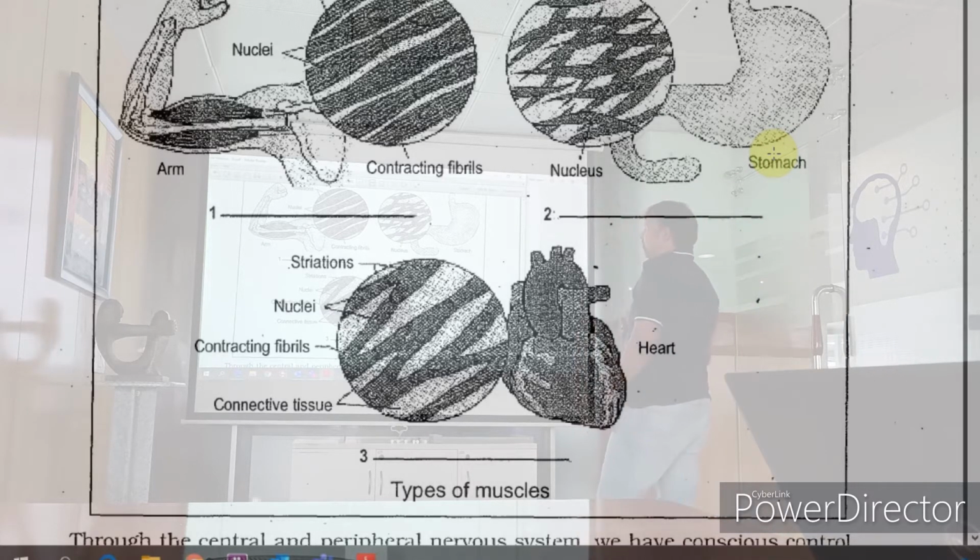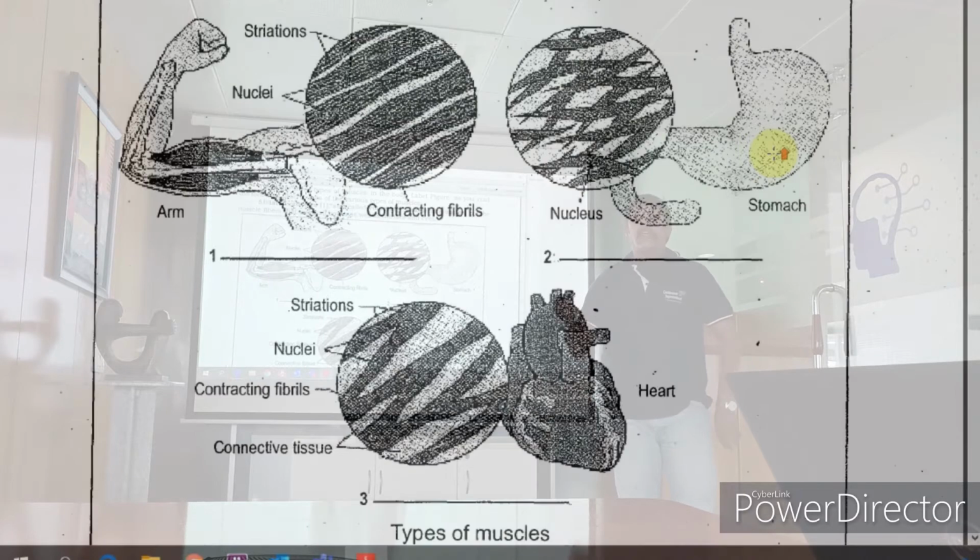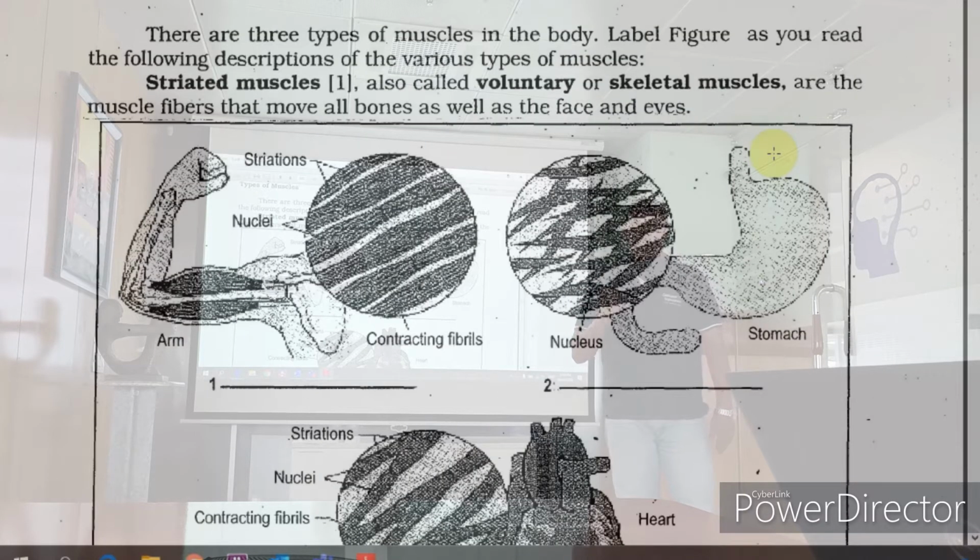Let's talk about the striated muscle first. These are voluntary in the sense they are in your control. Hence voluntary muscles are also known as striated muscles. Example, your bicep or any of those muscles are your striated muscles.